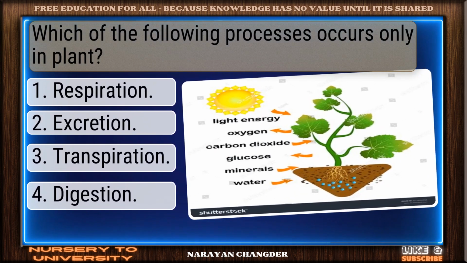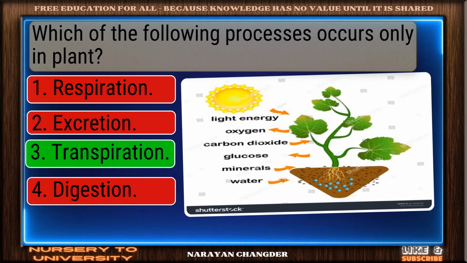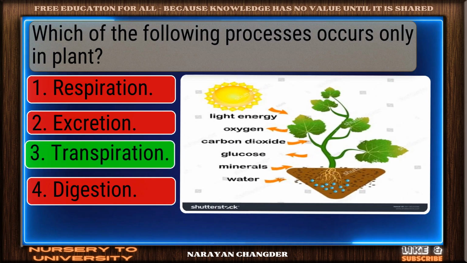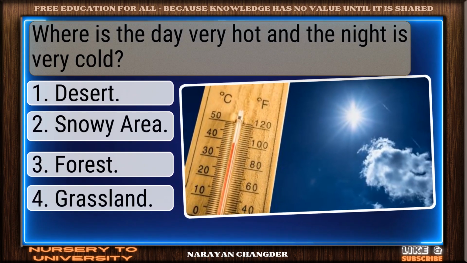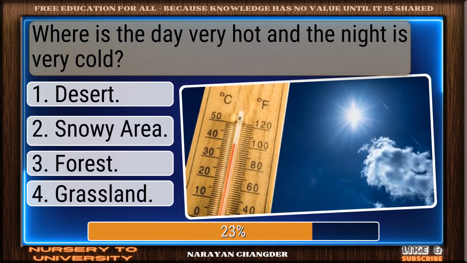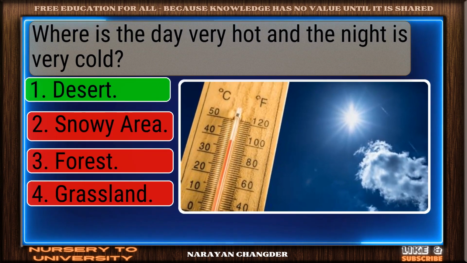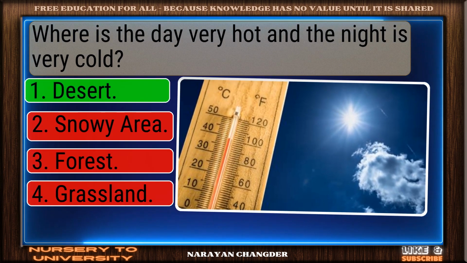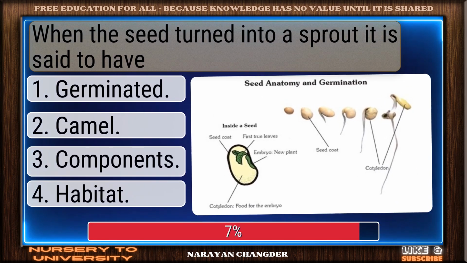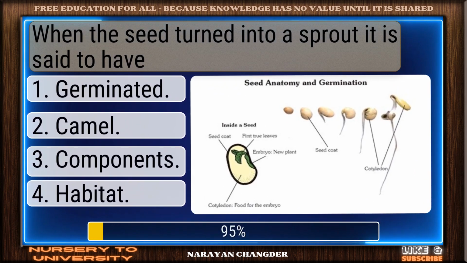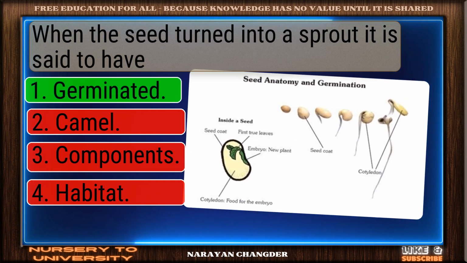Which of the following processes occurs only in plants? Nicely done. Transpiration is a solid answer. Where is the day very hot and the night very cold? You're right. Desert is the correct answer. When the seed turned into a sprout, it is said to have dash. Good job. Your answer germinated works well here.